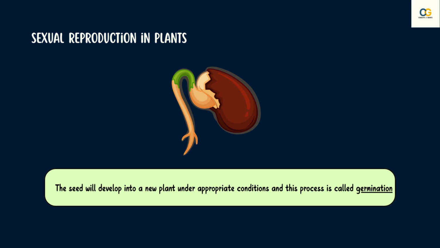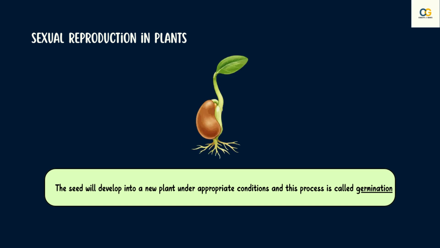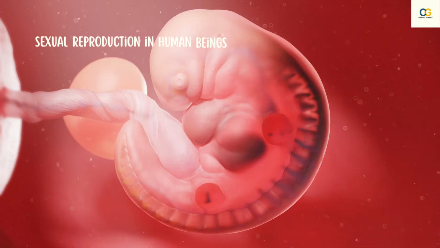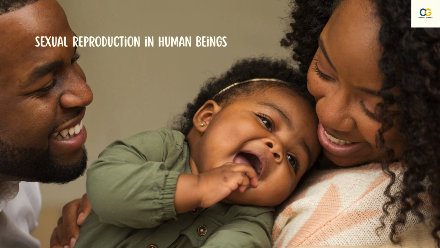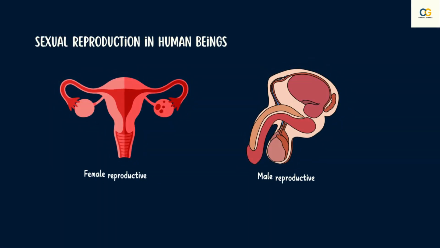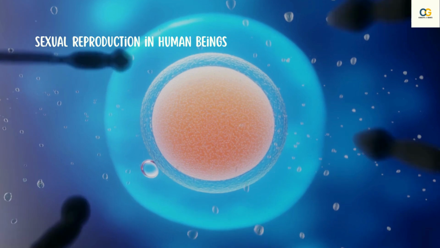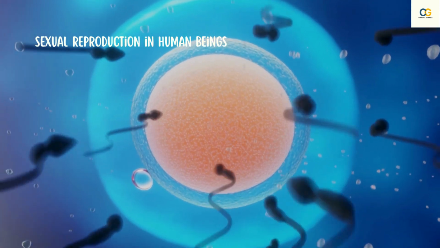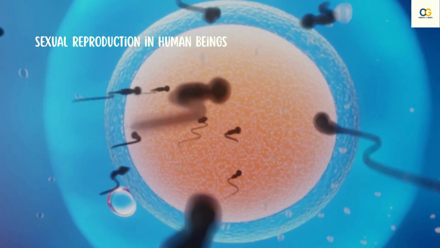The seed contains the future plant or embryo which develops into a seedling under appropriate conditions, and this process is called germination. Let us now move to sexual reproduction in human beings. The process of sexual reproduction in human beings is something similar to that of plants. It involves two reproductive parts, one male and female, which form the germ cells, and these two germ cells fuse to generate a new individual.